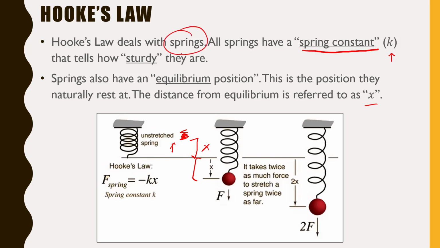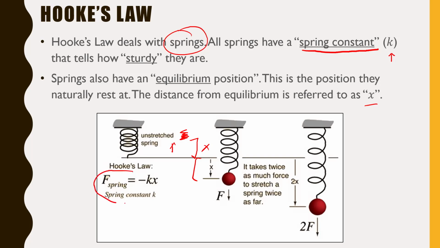Now, another thing before we actually dive into this. Yes, Hooke's Law deals with springs, but anything that has spring-like quantities to it, so in other words, stuff like elastic bands, for instance, or even trampolines, or bungee cords, anything that can be stretched and compressed, Hooke's Law also applies to that. Springs are just what we use about 80 or 90% of the time. Now, the actual formula for Hooke's Law deals with the amount of force it takes to either compress or stretch a spring.